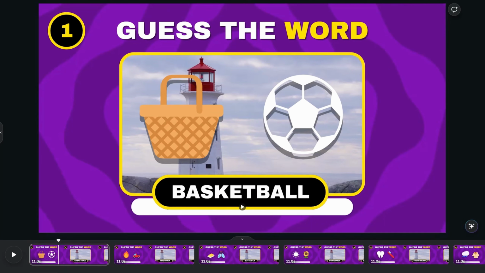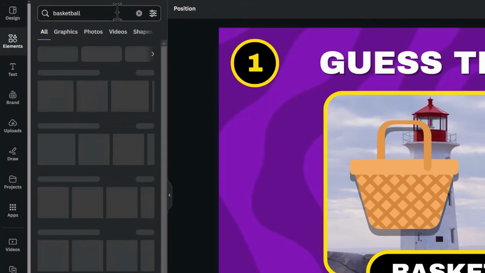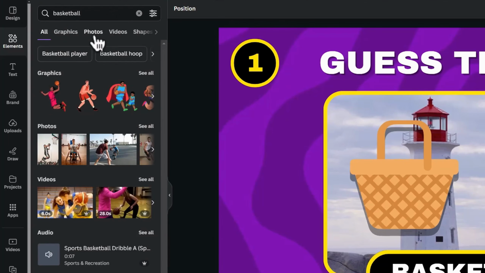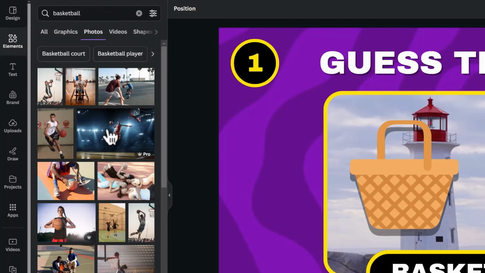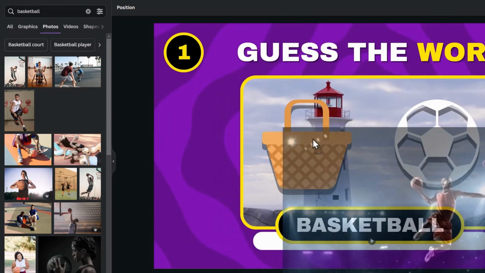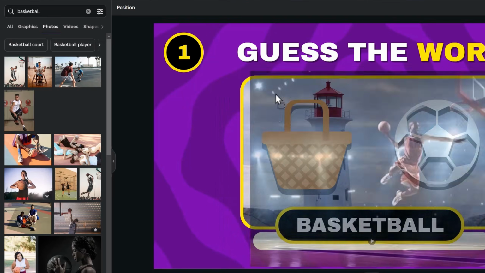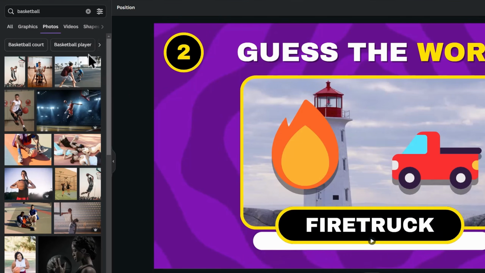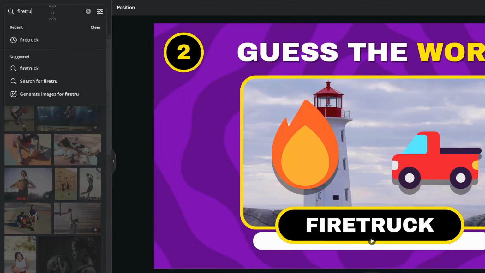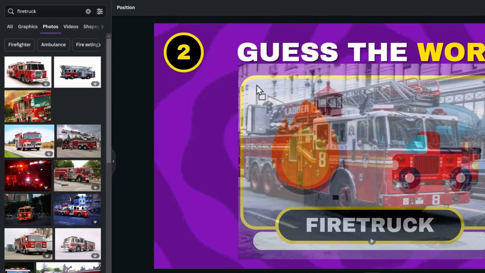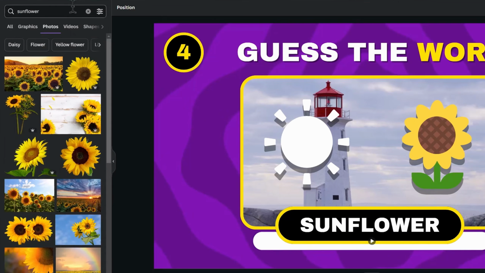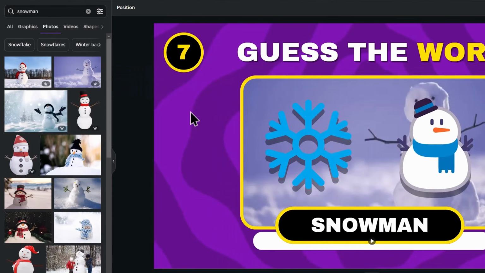Now we need to change the pictures, so for the first scene, I will search for basketball on the Elements tab and switch to Photos. Drag one of the results to the frame, and you can drop it in the center, at the top, or at the bottom. The second scene is fire truck, so I will search for that again, and drag to replace the frame photo. So you need to repeat the same for the other scenes by finding relevant photos for them till the end.